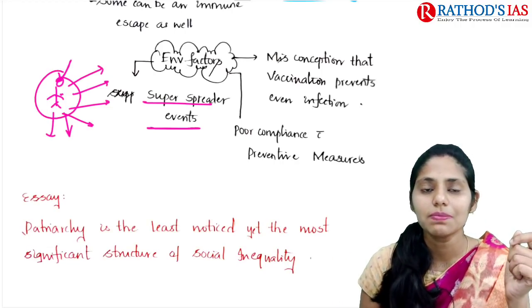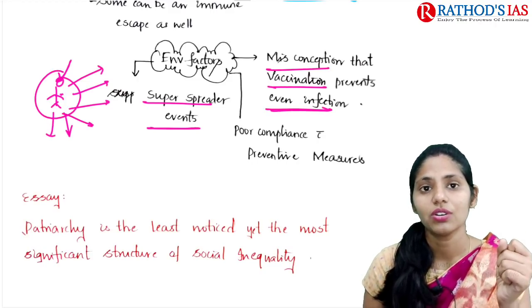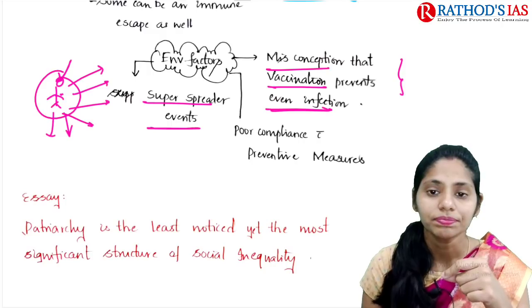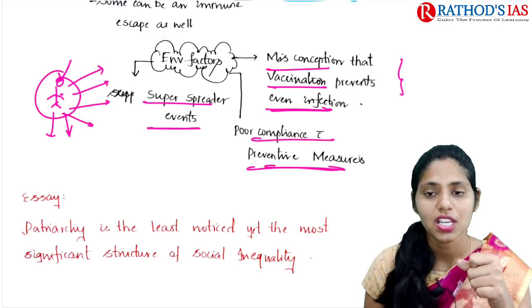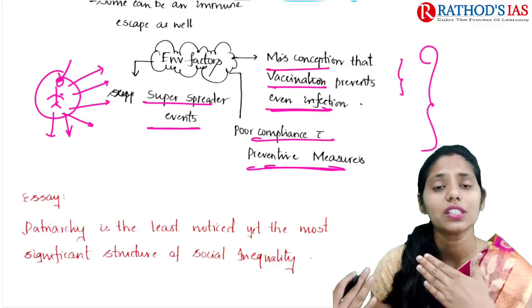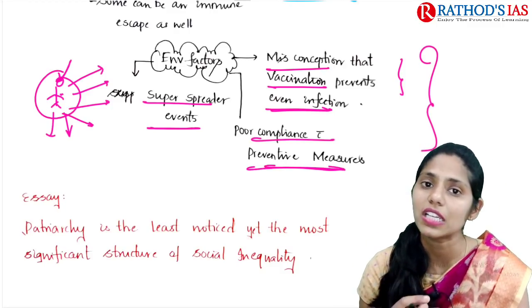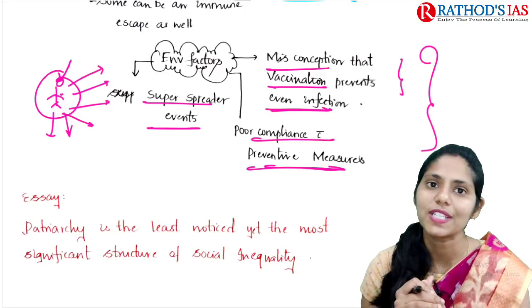And next, there is the misconception that vaccination prevents even infection. Okay, so this is also one important thing. And next, there is poor compliance with preventive measures. So these are some important environmental factors that are leading to the rise of COVID-19 cases in the second wave. So this is the gist of this article. I hope it is clear.